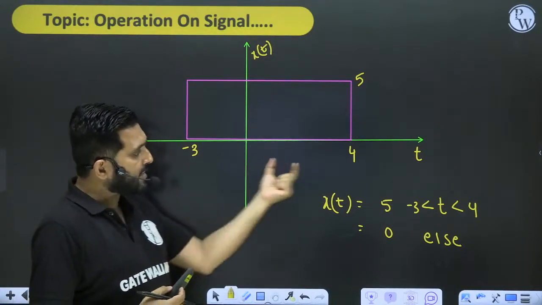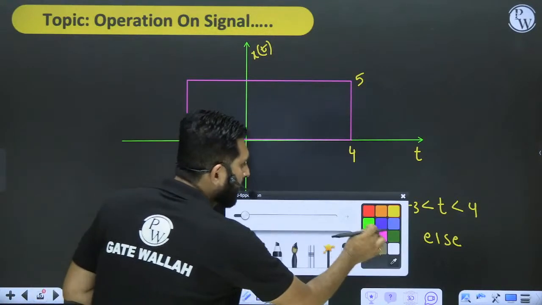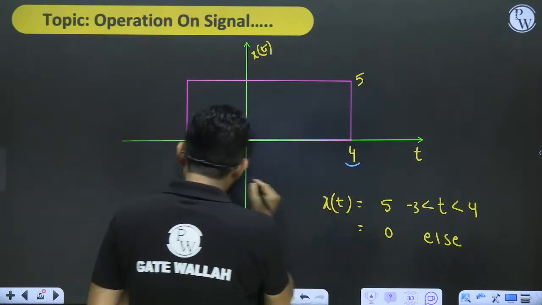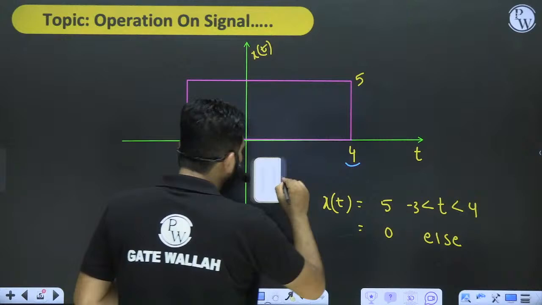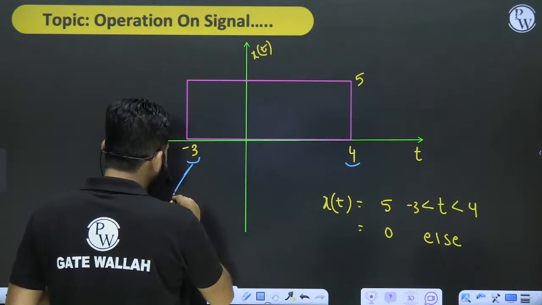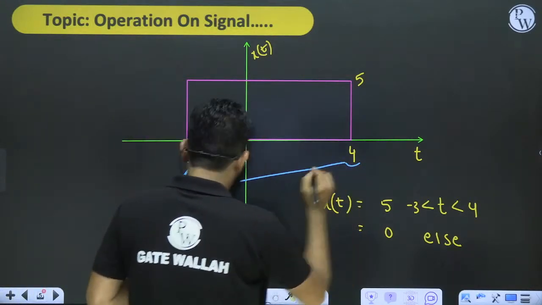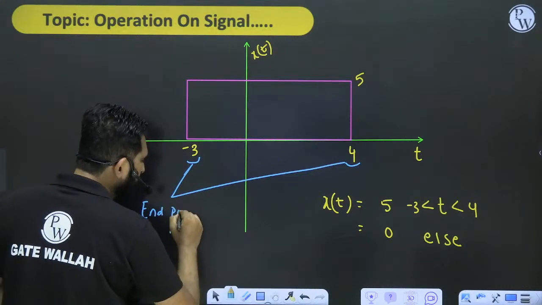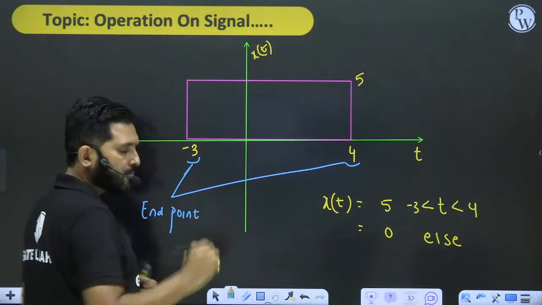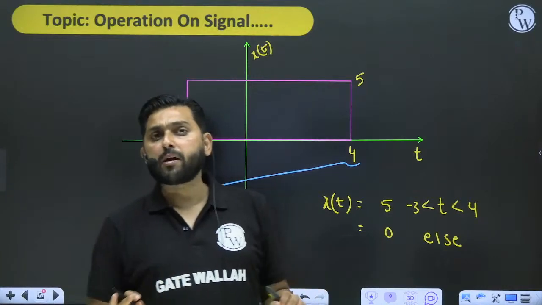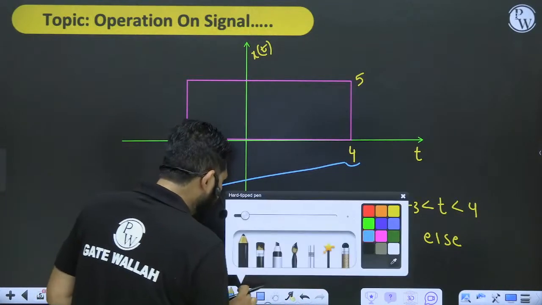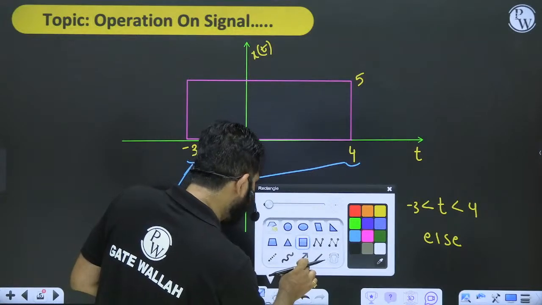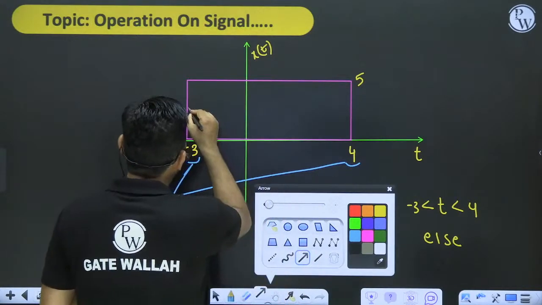We call these the endpoints of a function. This I am calling the endpoints of a function, from here to here.